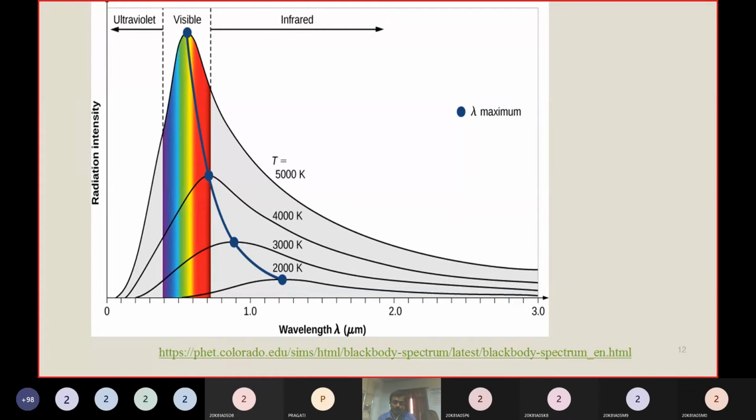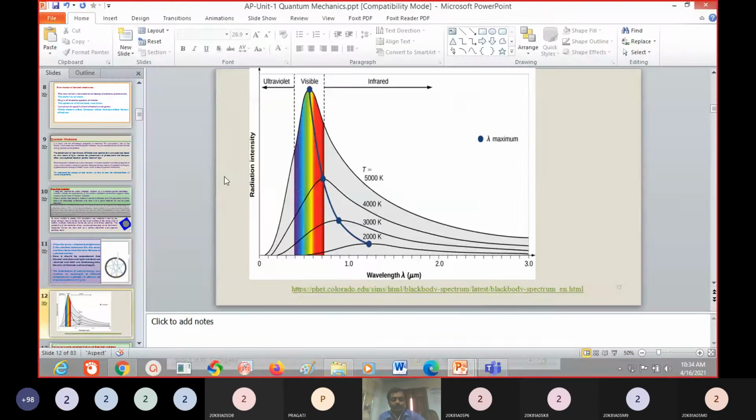So this is about the black body radiation curve. If you draw the graph between wavelength versus intensity of radiation, the curve will be like this. It depends on the temperature. With increasing temperature, the energy will increase.